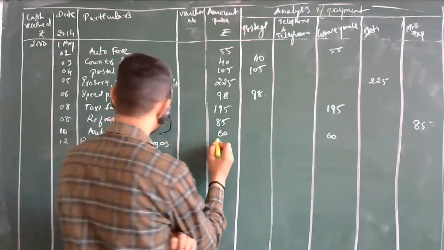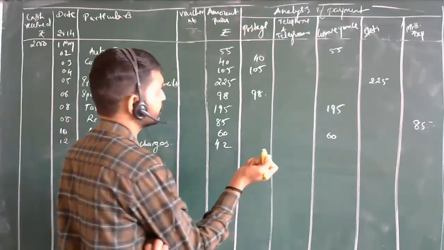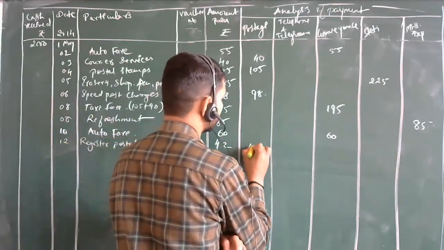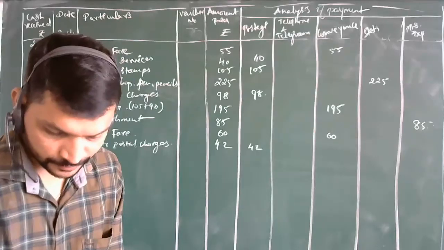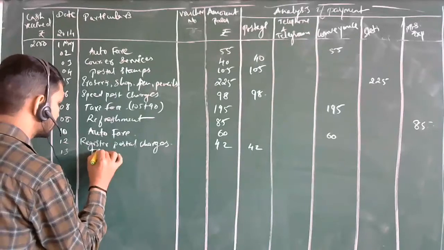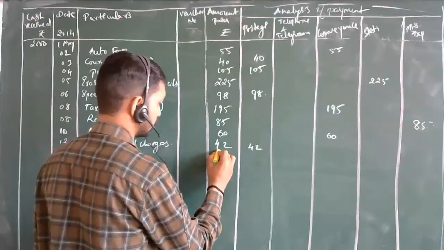Registered postal charges on 12th May, sir. How much? 42. Under which heading? Sir, postage. Okay, fine. Next, telegram is there, sir. May 13. How much? 34. And it will come under telephone and telegram, sir. Yes, it will come. Next, cartage.